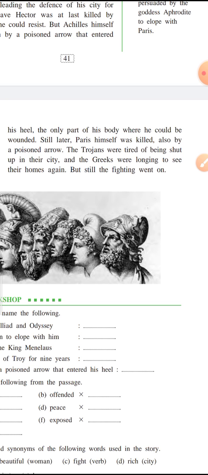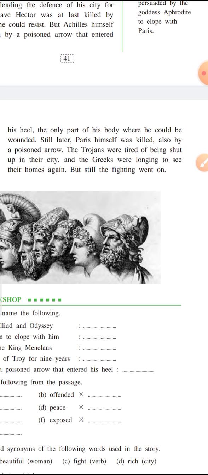The Trojans were tired of being shut up in their city, and the Greeks were longing to see their homes again. But still the fighting went on. After 10 years, which is a very long period, everyone was fed up of this war. Everyone wanted the war to end.